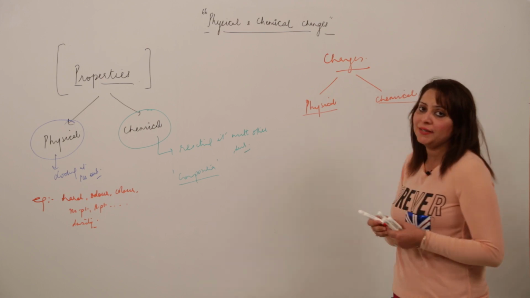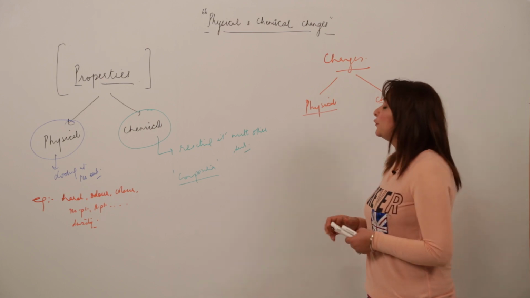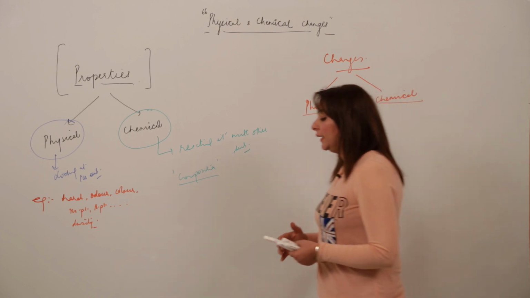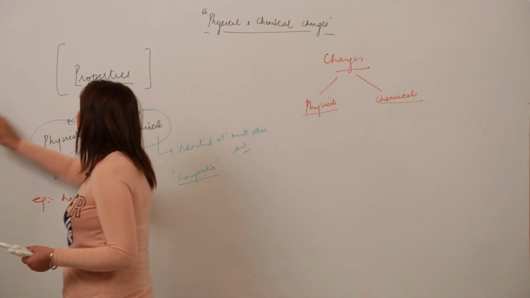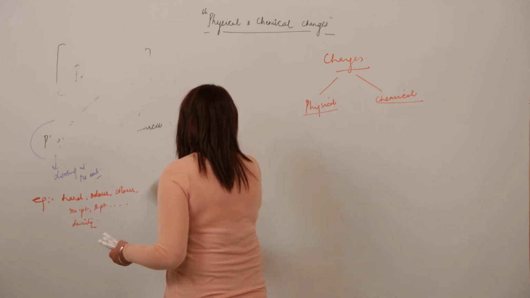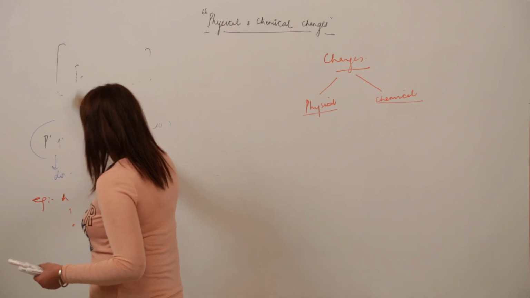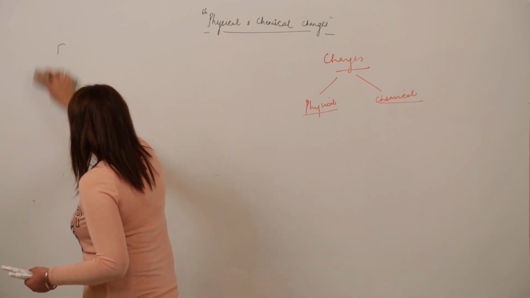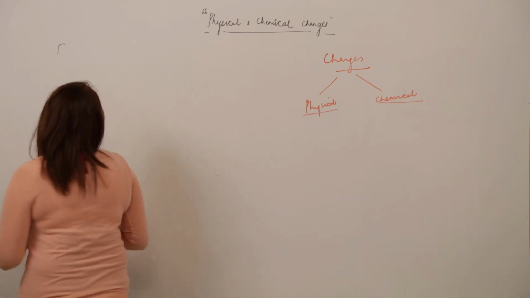So two kinds of changes that occur around us are physical change and chemical change. Now we are going to study what actually the difference between these two changes is, as the changes have been classified into these two broad categories. So just try to figure out the difference between them. Just carefully look at the board.